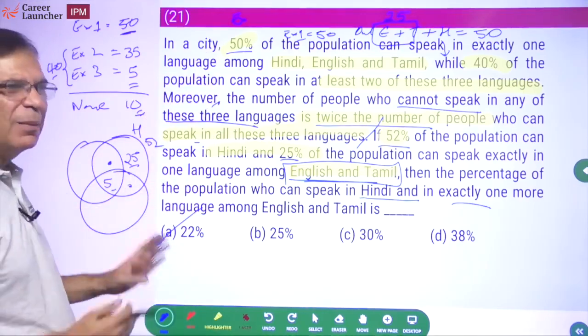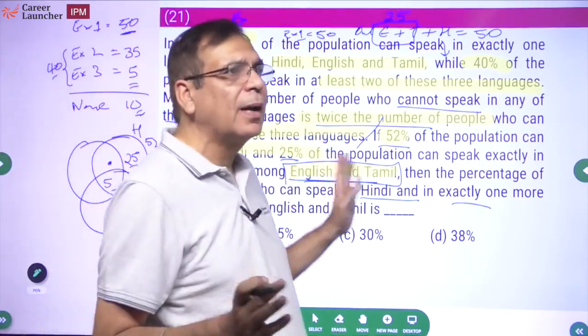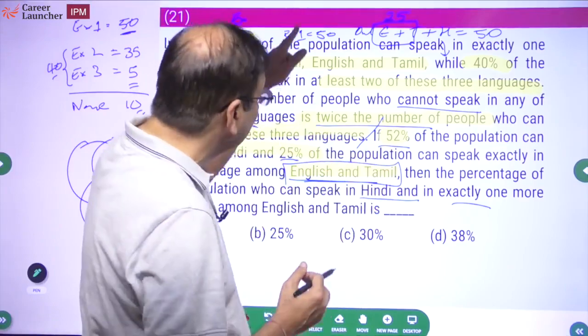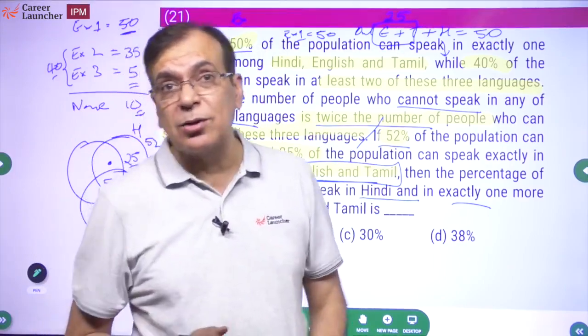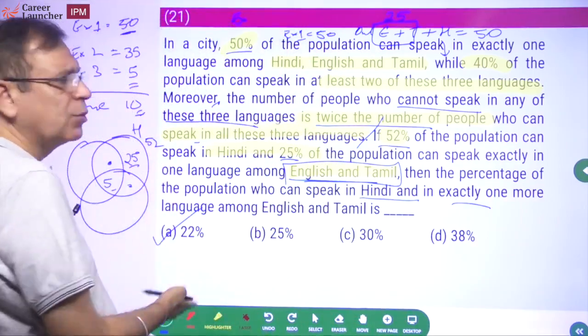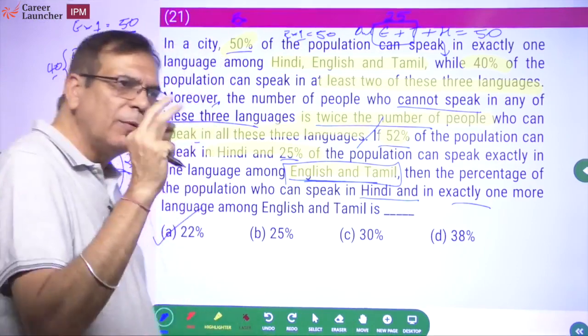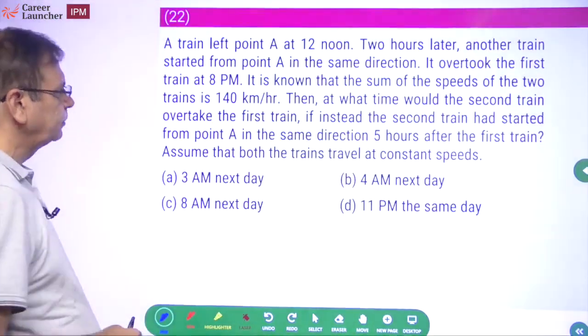It is such a long story. The problem is in these questions. Many times people leave it just because it is a very long story. No, a long story is not a problem for me. I will read it once. Without reading the question, if you are going to leave it, it is a crime in these papers. Read it. It's a simple, straightforward question. If you know Venn diagrams, you will definitely get it right. So read it before you decide to leave it or attempt it.